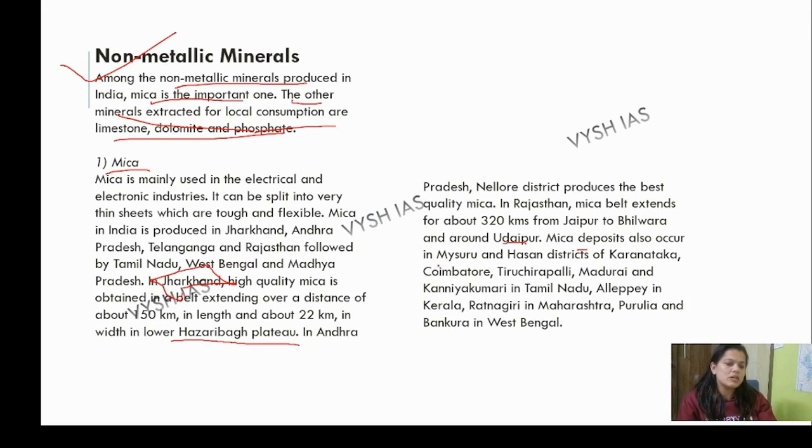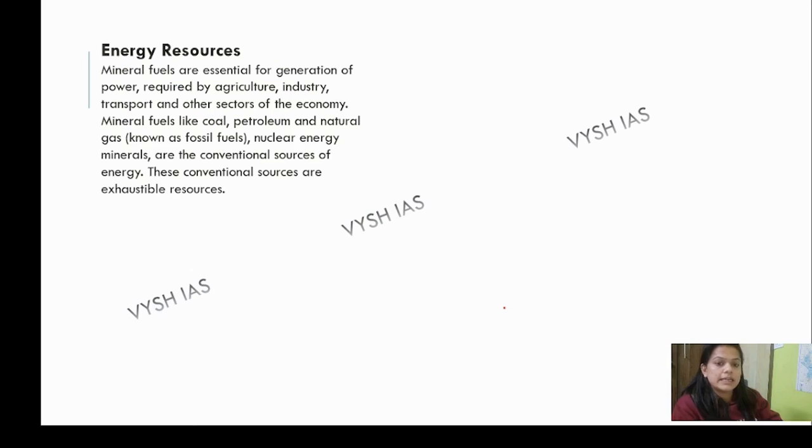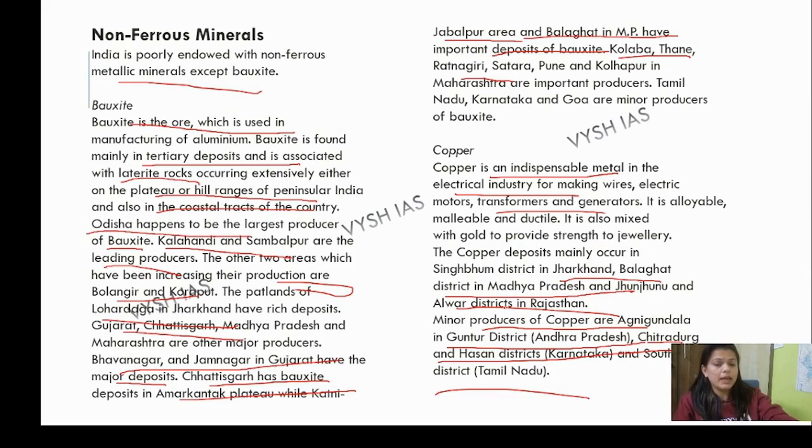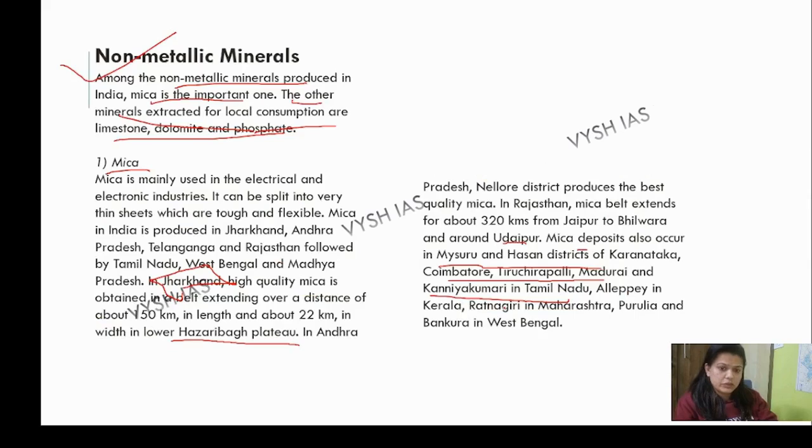Mica deposits also occur in Mysuru, Hassan districts of Karnataka, Coimbatore, Tiruchirappalli, Madurai, Kanyakumari in Tamil Nadu, Alappuzha in Kerala, Ratnagiri in Maharashtra, Purulia and Bankura in West Bengal. Mica: Bankura, Purulia, Ratnagiri in Maharashtra, Alappuzha and all. Okay. And then we talk about the energy resources.